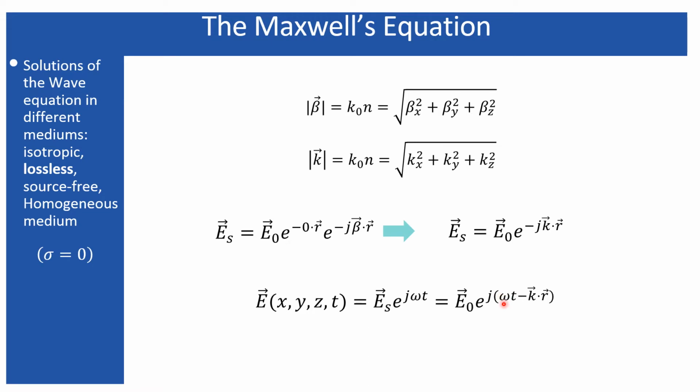See, omega represents the temporal angular frequency, temporal meaning in the time domain, and k represents the spatial angular frequency, spatial meaning in the space domain. We will see later the significance of this k, and the relation between this k and omega, and this factor.